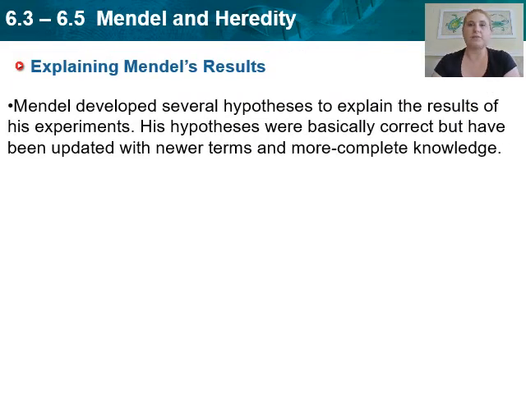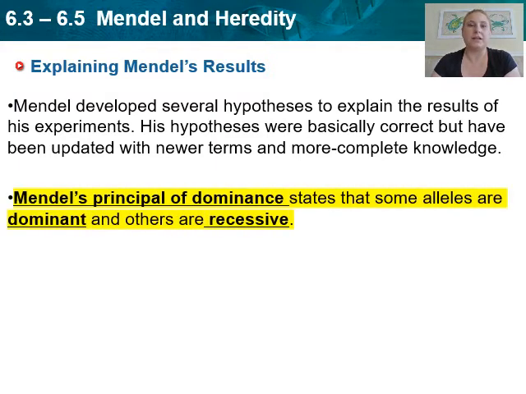Now, Mendel developed several hypotheses to explain the results of his experiments. And his hypotheses are basically correct, but they've been updated at this point with newer terms and more complete knowledge as we learn more about genes. But the very first really important thing that he discovered is what he called the principle of dominance. And it states that some alleles are dominant and others are recessive.